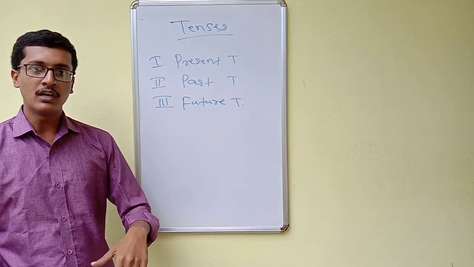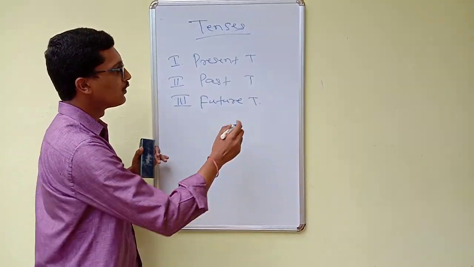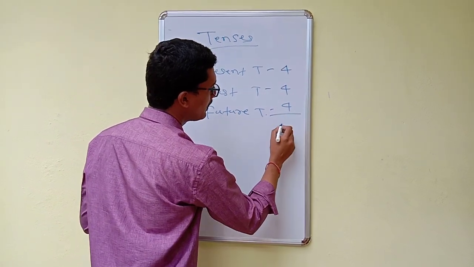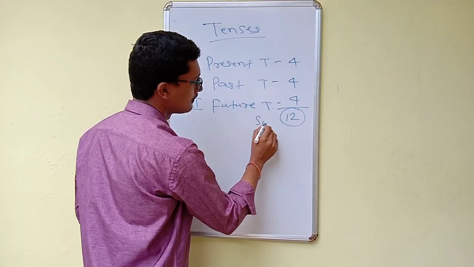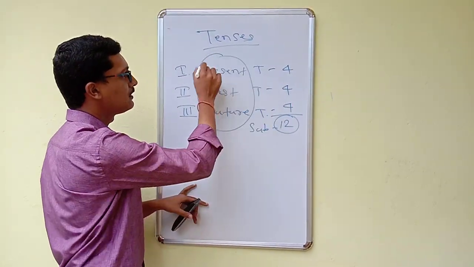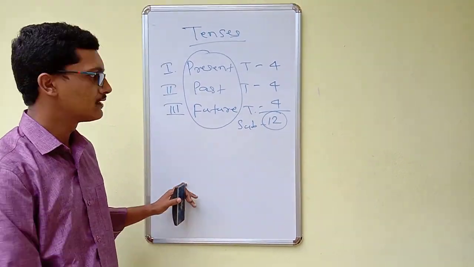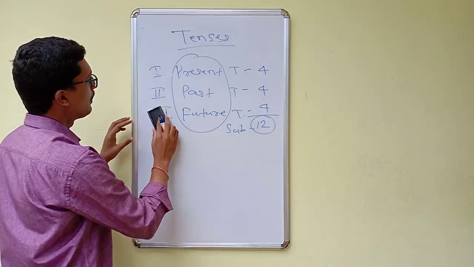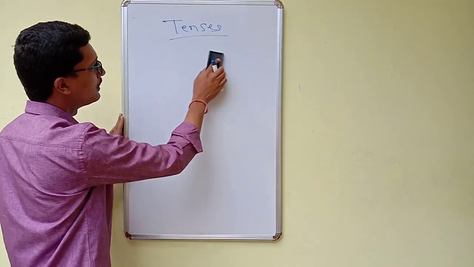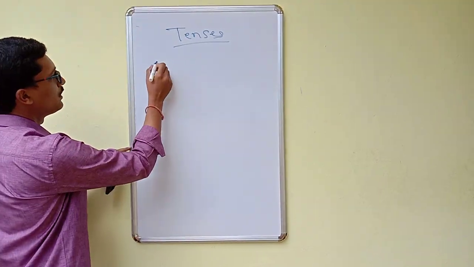For our understanding, we have divided these tenses into four sub tenses. Here we have four, here we have four. In total we have 12 sub tenses. But how many main tenses do we have? We have three main tenses and 12 sub tenses. Now we'll discuss these tenses one by one in detail for a proper as well as clear understanding. First, we'll go with the